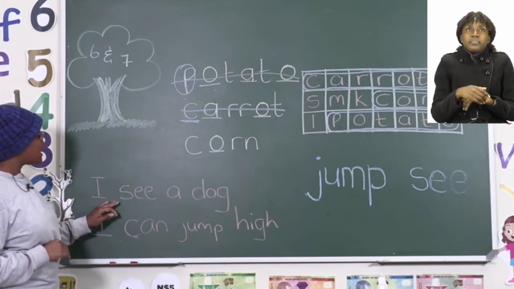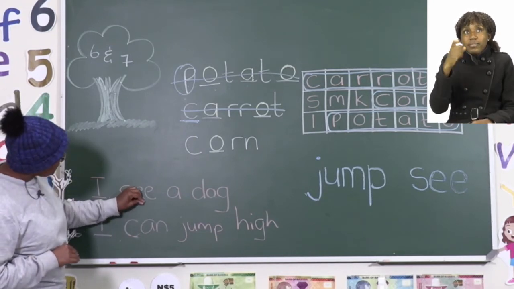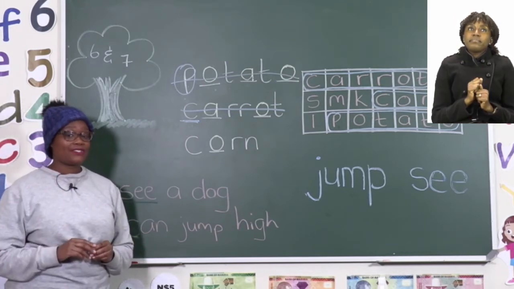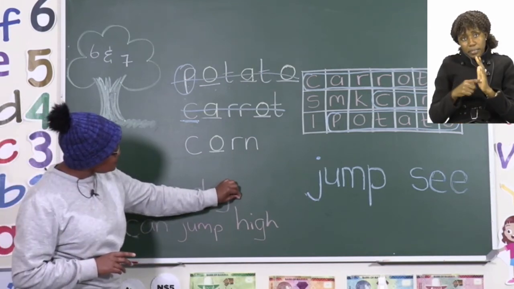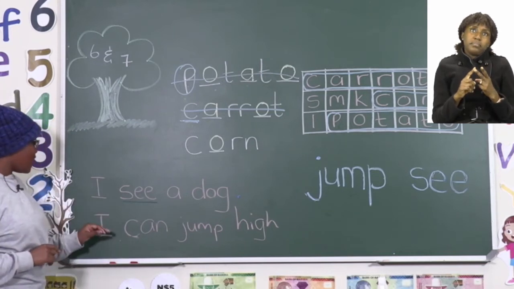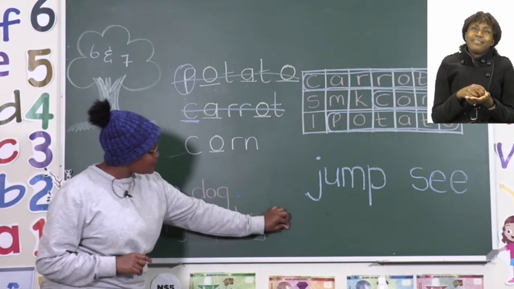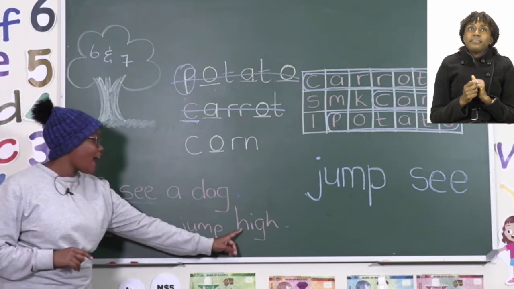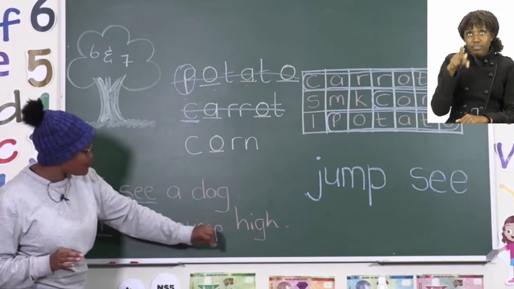Now, the sight word we have chosen is the word see. So, this is the word I have used for my sentence. And by the way, boys and girls, make sure you start your sentence with a capital letter and end it with a full stop. The next one says, I can jump high. Don't forget your full stop. If we are saying I can jump high, our sight word for this sentence is the word jump.